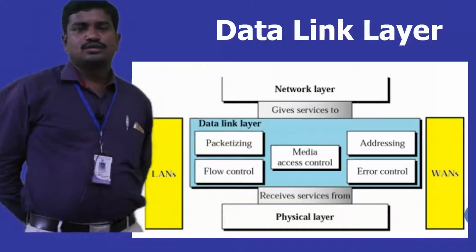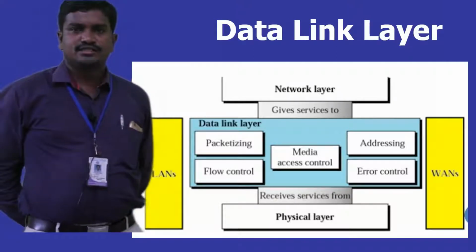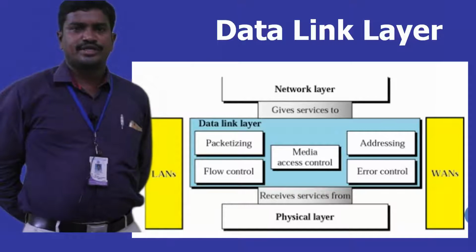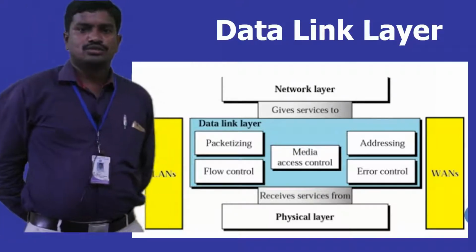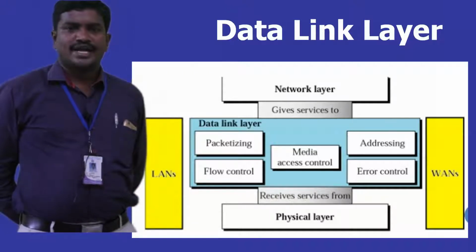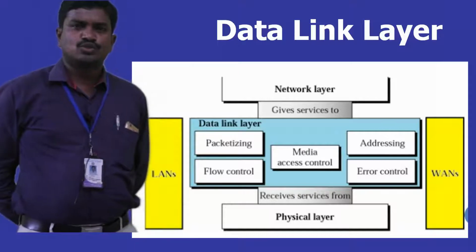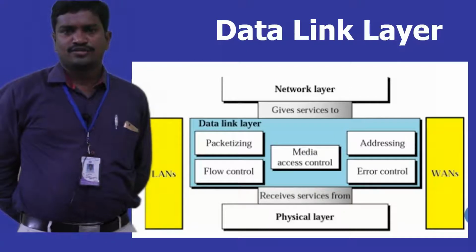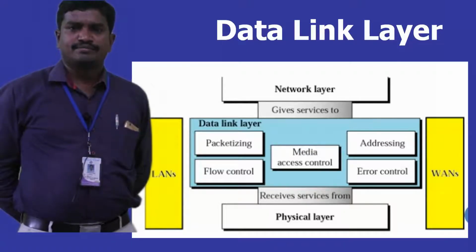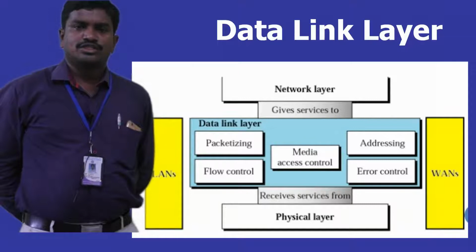Good morning, students. In the previous video, we have seen the physical layer characteristics and the different kinds of physical mediums that exist to connect two physical nodes. We have seen guided and unguided media. The medium is categorized into two types called guided and unguided. In the case of guided, it makes use of coaxial cable, twisted pair cable, and optical fiber. Likewise, it makes use of different kinds of technologies under guided medium.